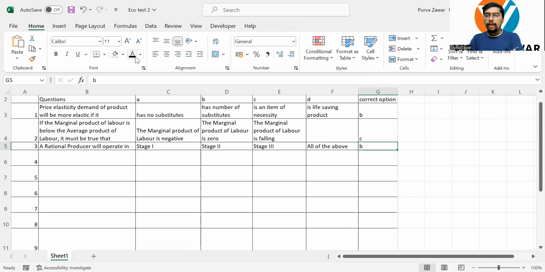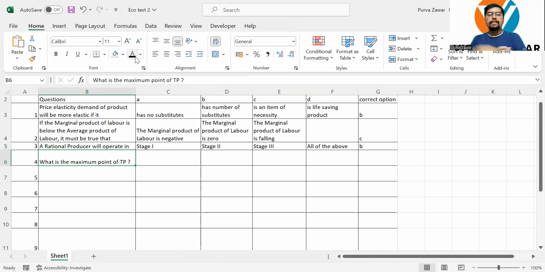Stage 1, even if I am getting increasing returns, but I am not utilizing the capacity of my resources fully. So it means there is some underutilization of resources. So again, stage 1 is not recommended. Stage 3 is not recommended. So stage 2 will give you the most optimum level of operation where you will have a maximum output and you will be using your resources at full capacity. So yes, stage 2 is the stage in which a rational producer should operate.